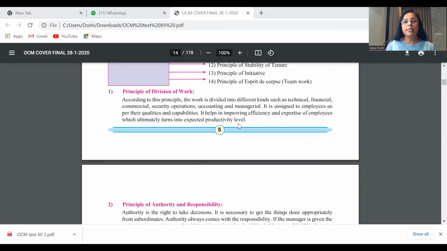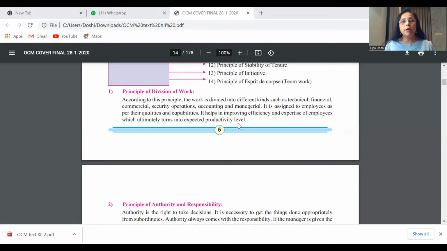You explain that work is divided into different kinds. It could be technical, financial, commercial, security, accounting, or managerial work. Thereafter, employees are assigned the work as per their qualities, capabilities, experience, interest, etc. So this helps in improving efficiency and expertise of the employees.